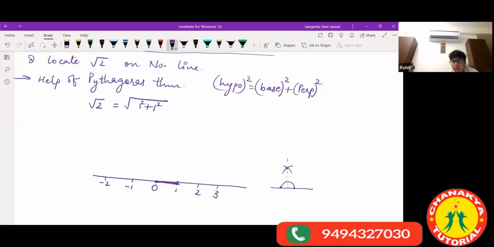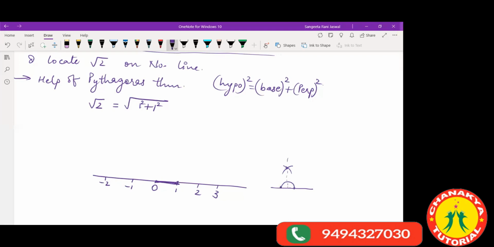Yes, ma'am. So on this point 1, you draw a perpendicular. How do you take a perpendicular? You take a semicircle like this. From here you take an arc, from here you take an arc, and you draw a perpendicular line, like this line. This is your 1 point, right? So you have taken a perpendicular here.